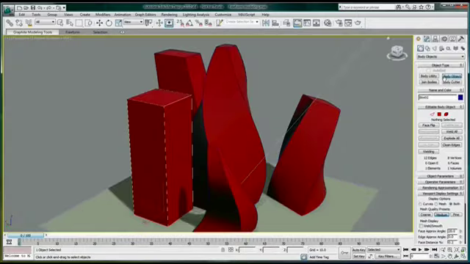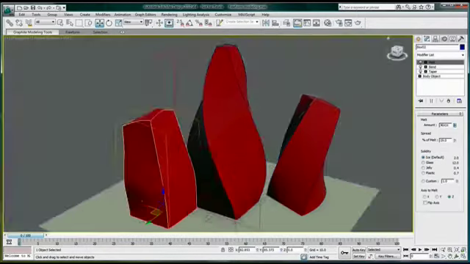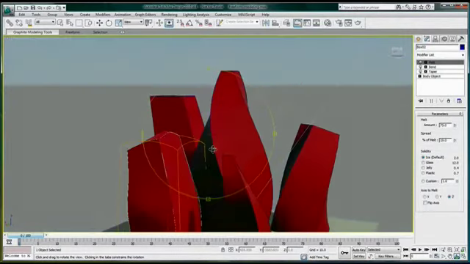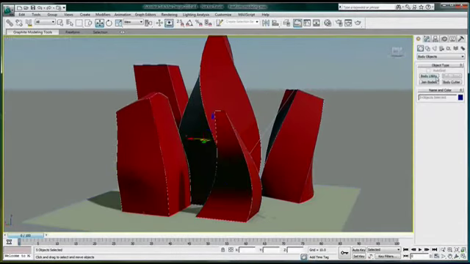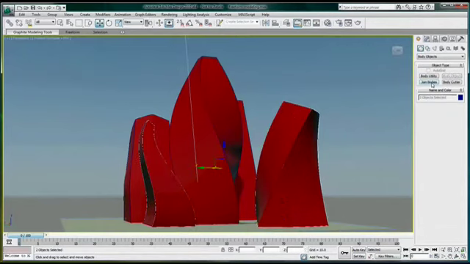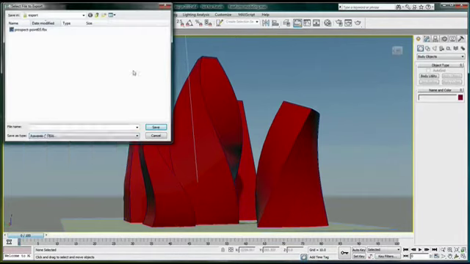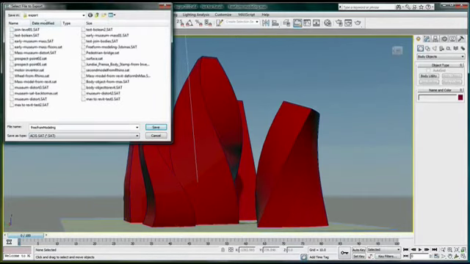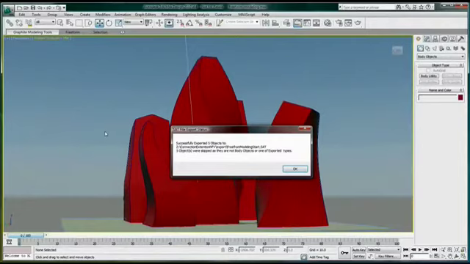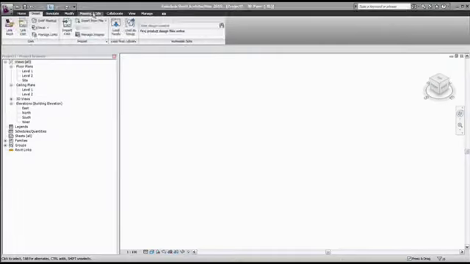So here I have deformed most of my initial object into an organic shape and started to explore various options for my design. I can also use the body utility to perform operations on multiple selected bodies all at once, such as changing the viewport display setting from coarse to fine. From here, I'm ready to export these objects. So I'm going to go to the File menu, Export, choose the SAT format, name my file, and just hit Save. The SAT export window will open, allowing you to choose various exporting options.